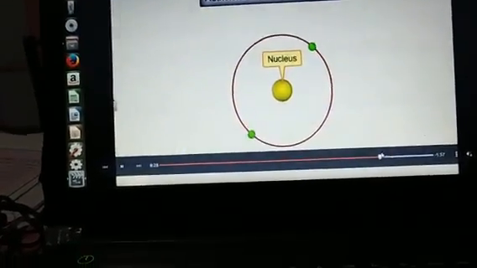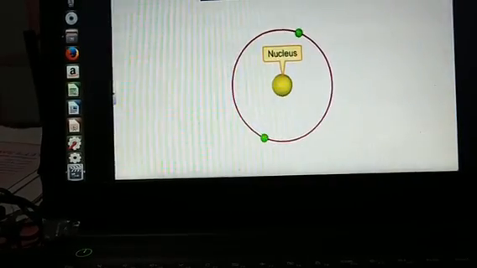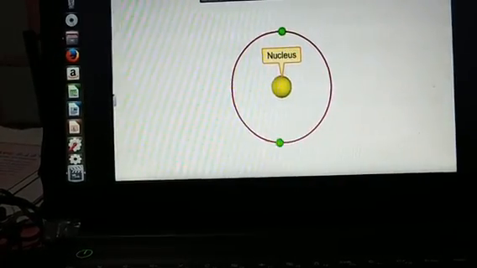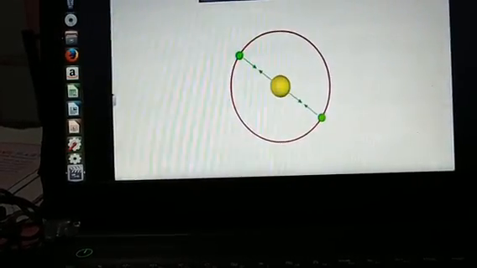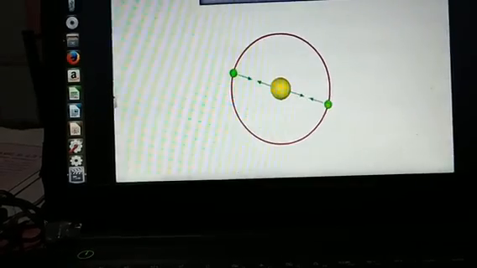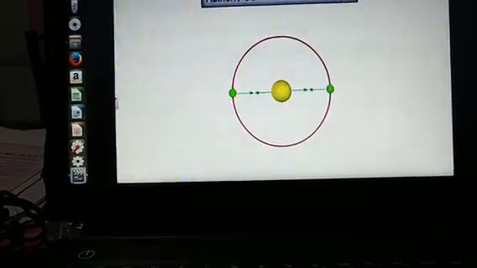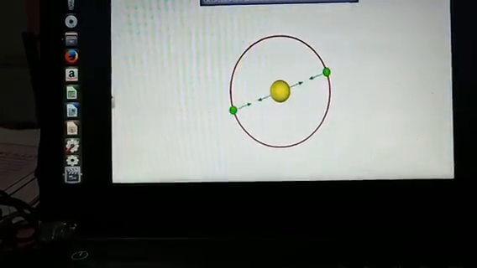This is how electrons revolve around the nucleus, the positive charge at the center. From this, he concluded that the attraction, centrifugal and centripetal forces are balanced, and he compared this with the solar system.